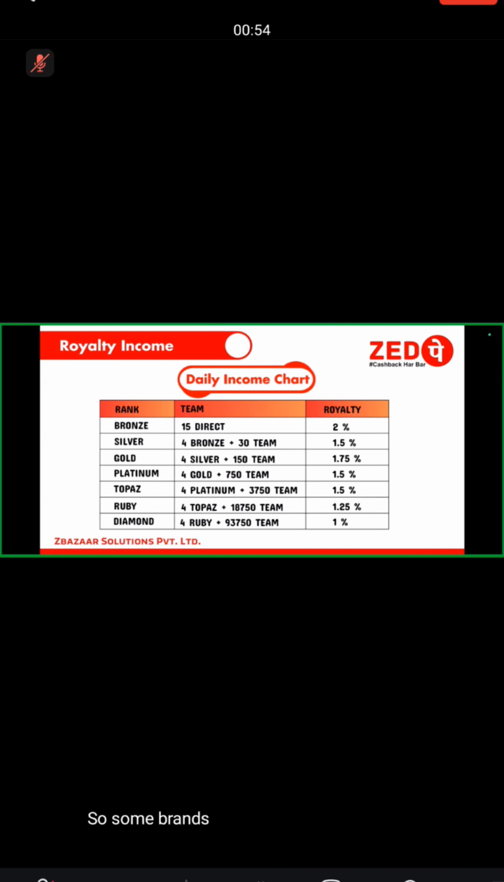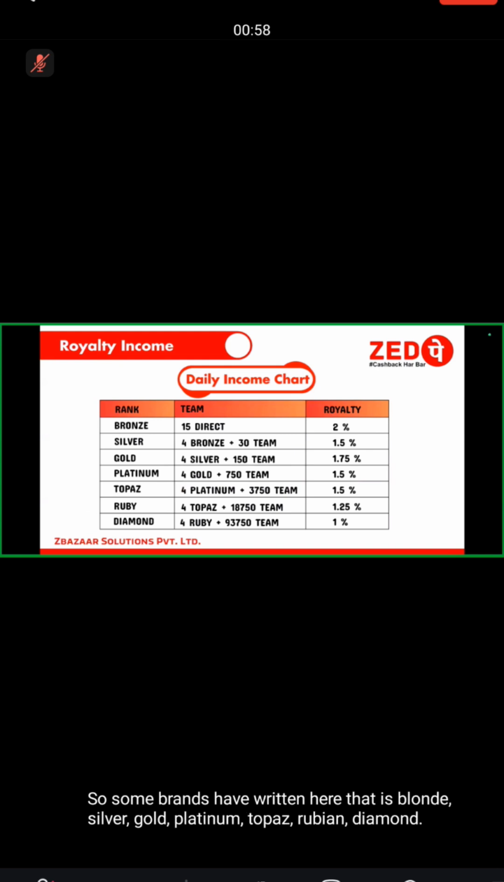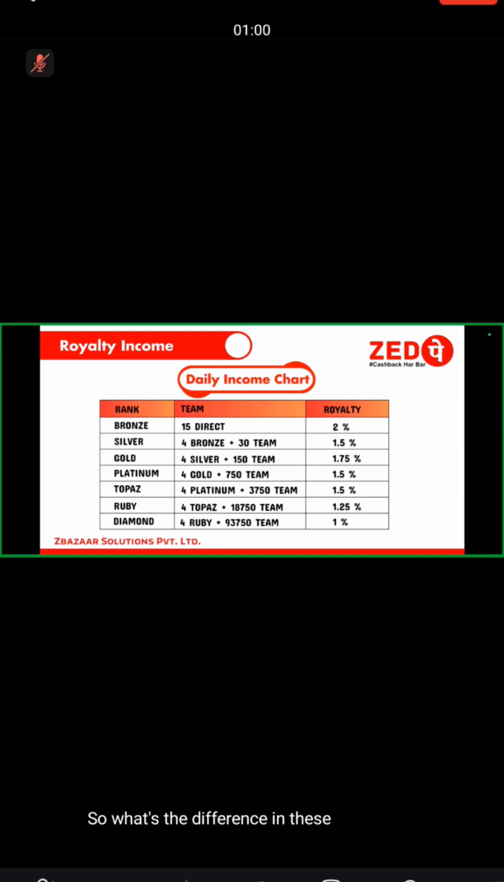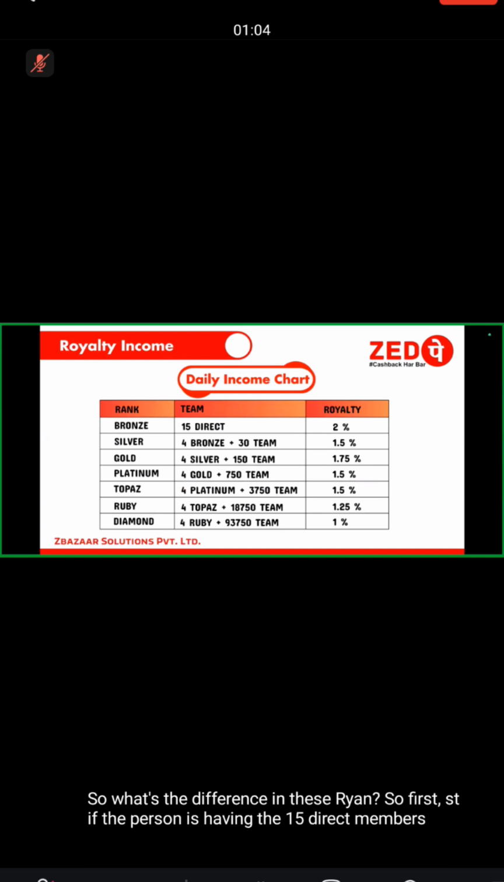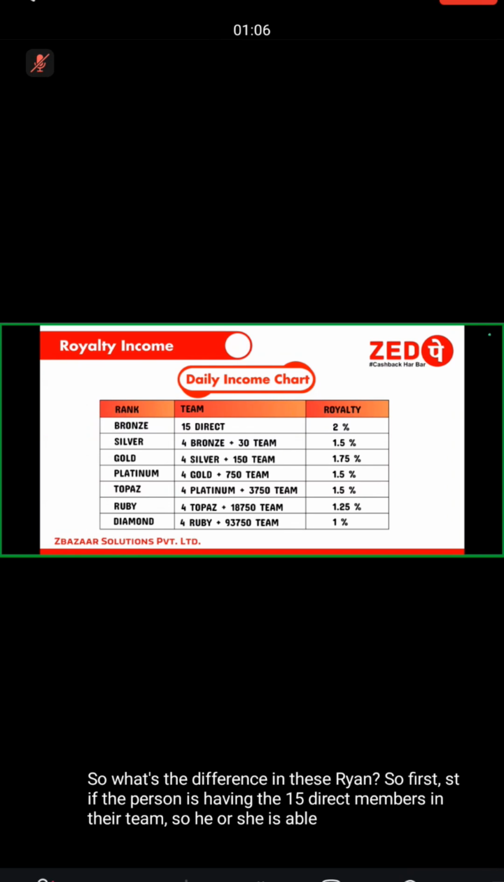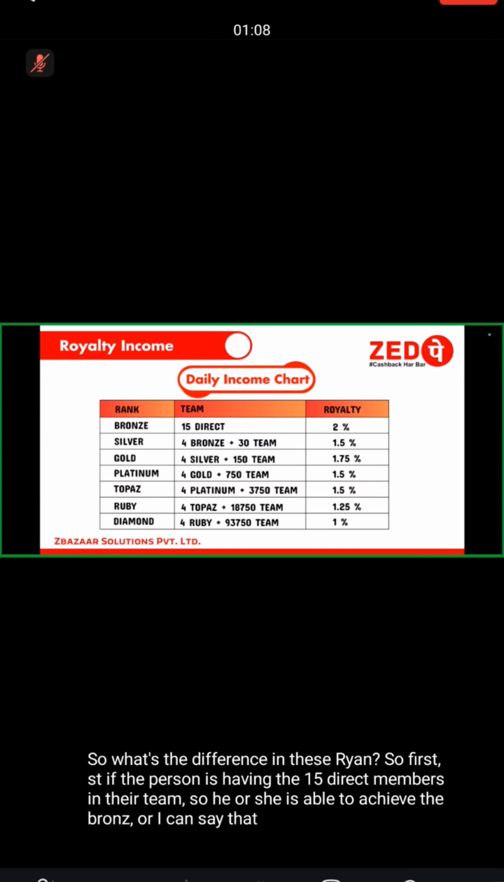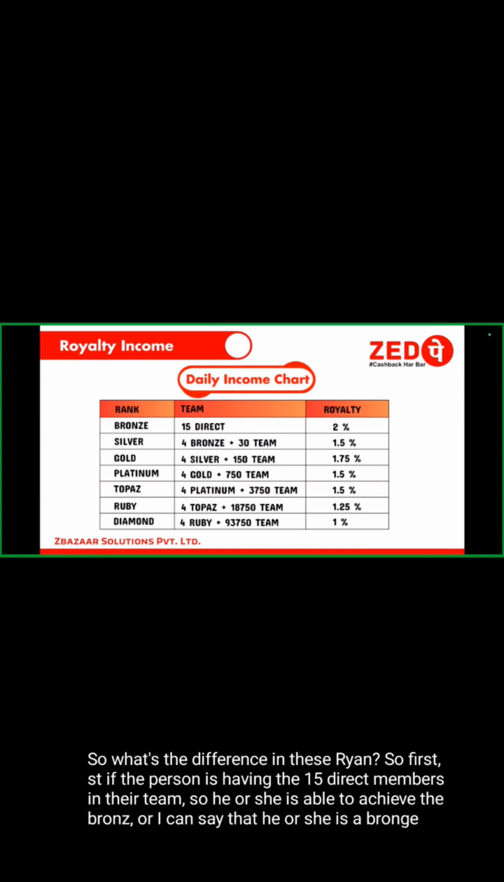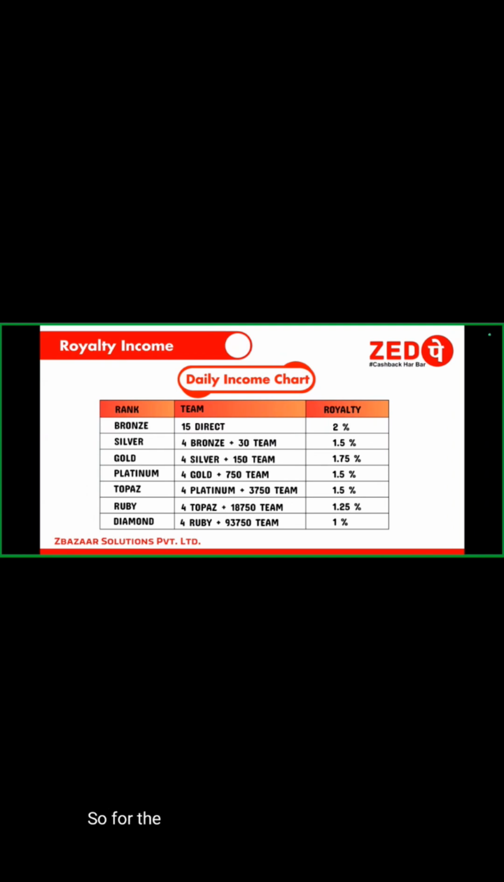That is bronze rank, silver, gold, platinum, topaz, ruby, and diamond. So what's the difference in these ranks? First, if the person has 15 direct members in their team, he or she is able to achieve the bronze rank, or I can say that he or she is a bronze rank holder or achiever, right? For the bronze rank achiever, 2% daily royalty will be sent by ZPay to that person.